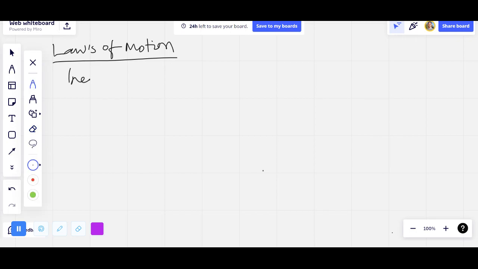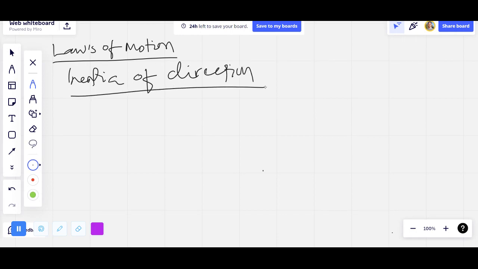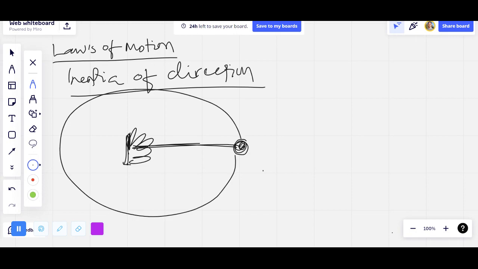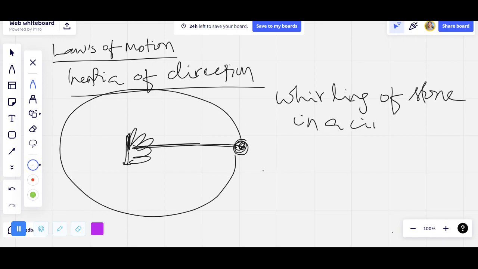So writing now, inertia of direction. Suppose you are holding a thread in your hand, and at the other end of that thread you are binding a stone, and you are whirling the stone in a circular path.